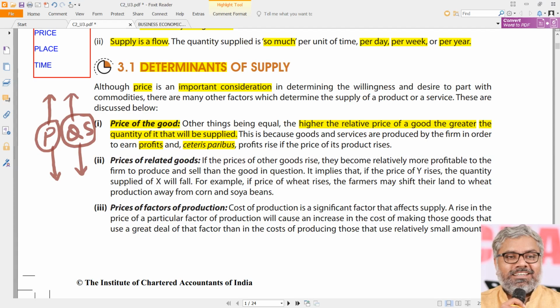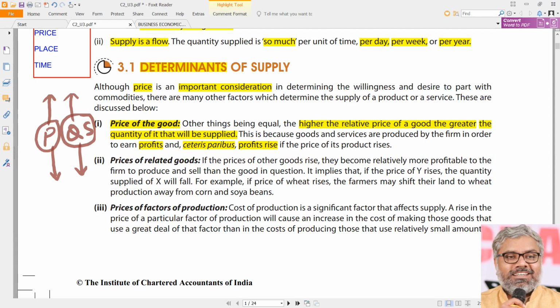So when there is a price increase, since cost is the same, profits will definitely rise, and that will motivate the suppliers to supply more and more quantities into the market. That is why when the price is high, quantity supplied will be high, and the same logic can be applied